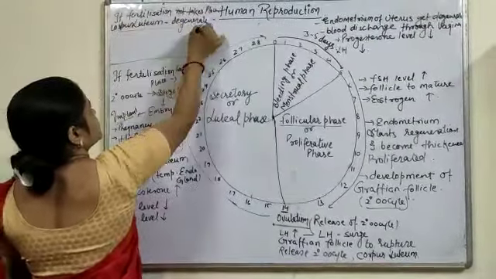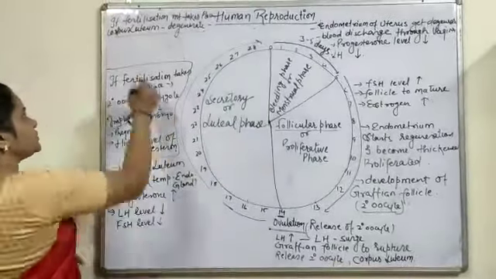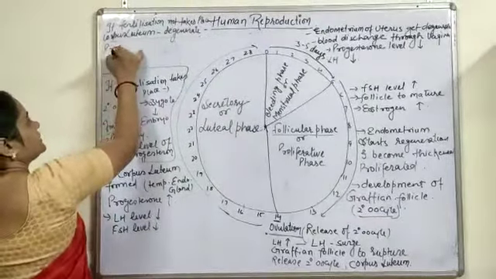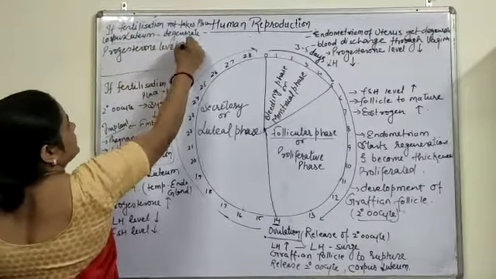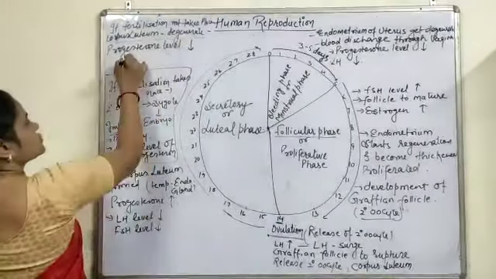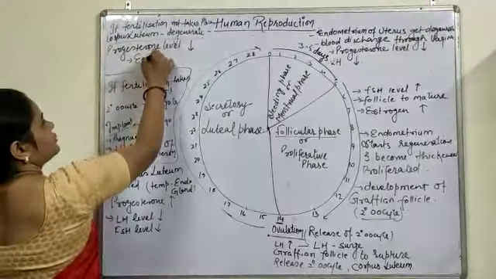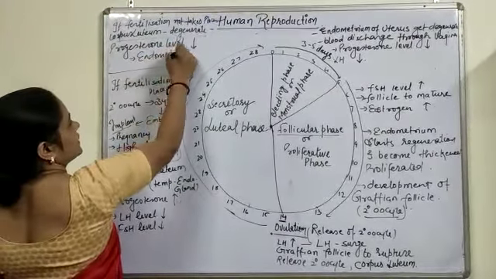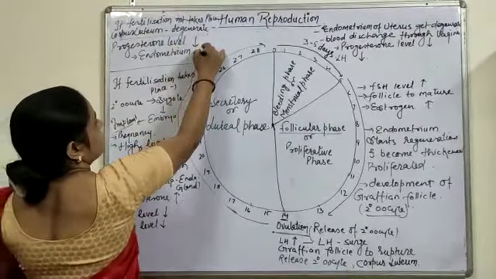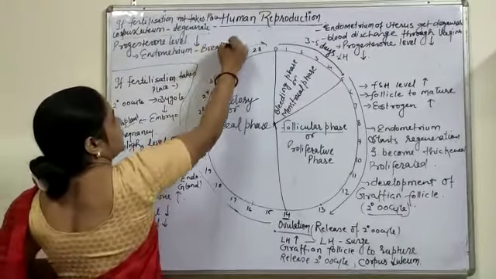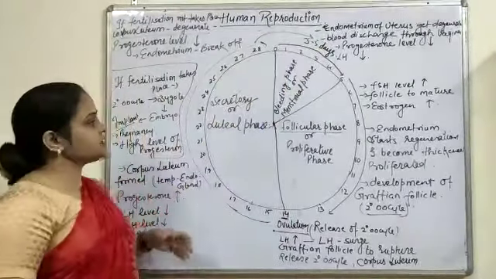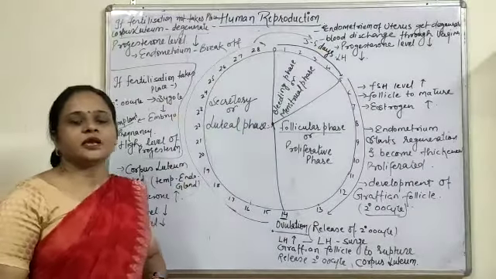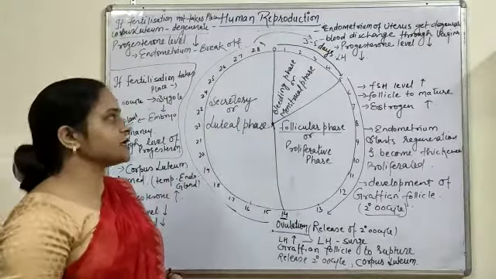Due to this degeneration of the corpus luteum, the progesterone level declines, hence causing the endometrium lining to break off, and again the bleeding phase will occur. This is all about the events taking place during the menstrual cycle.